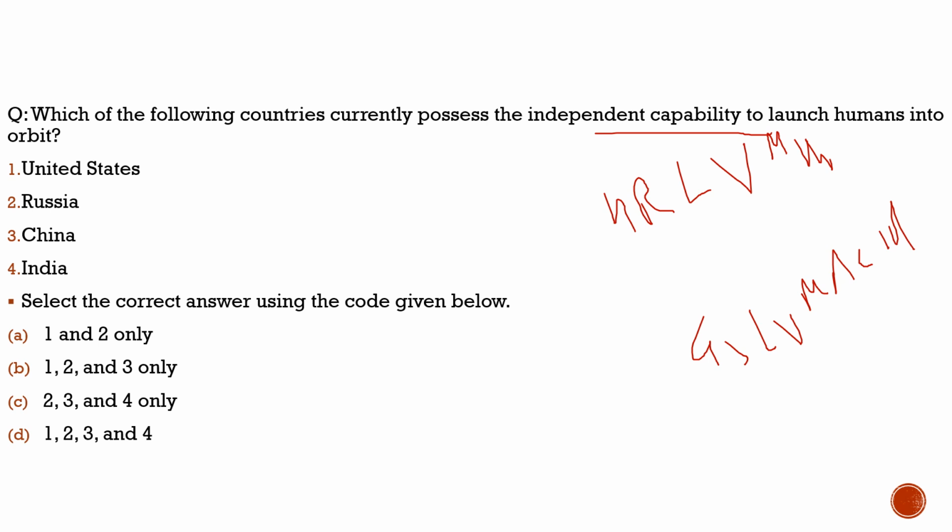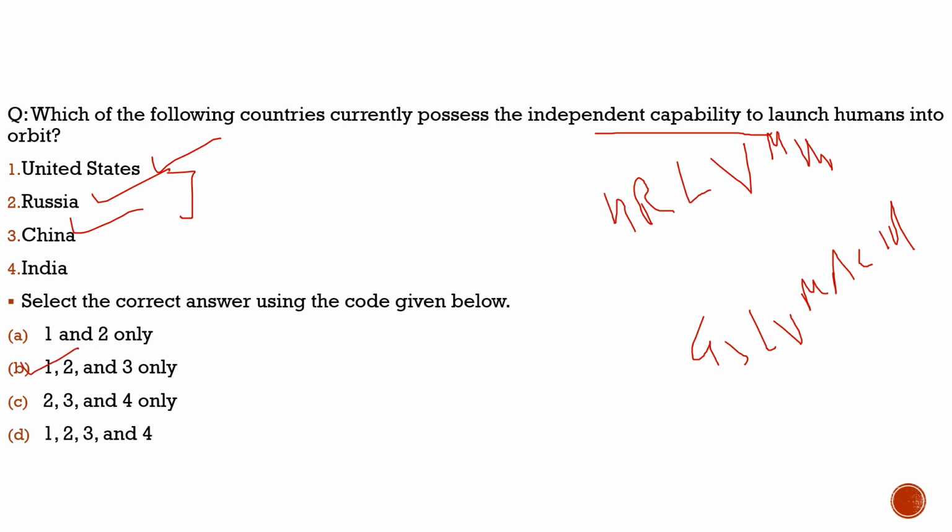It is the United States, 100% correct. The United States has this capability, Russia has this capability, and China too has this capability. But right now India is developing it. So only these three countries have this capability. So with respect to this question, the correct statement is option B. It is 1, 2, and 3 only.